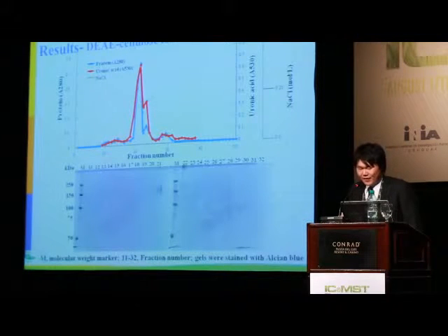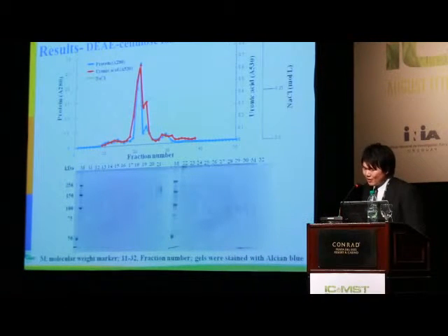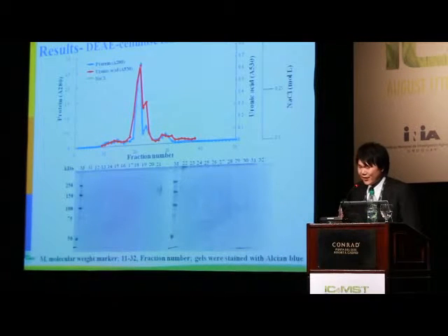The results of ion exchange chromatography. Proteoglycans were eluted with a linear gradient of 0 to 0.5 molar NaCl, shown by the green line. The blue line indicates protein content, and the red line indicates proteoglycan content.